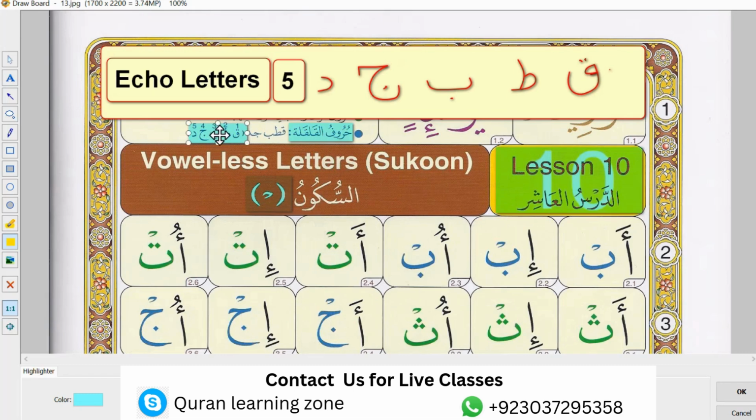And the next one is here, five letters: qaf, ta, ba, jim, and dal. Qalqala letters are five, and when the sign of sukoon comes over these letters, like you can see here, then these letters give a kind of echo sound, which is called qalqala. Now we will start from here, and now you read with me.